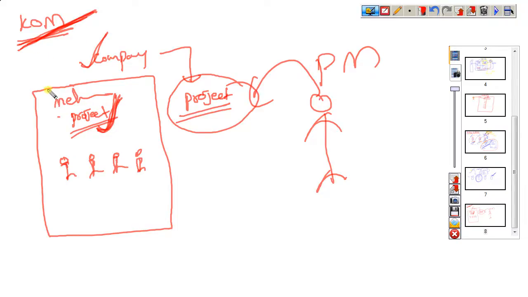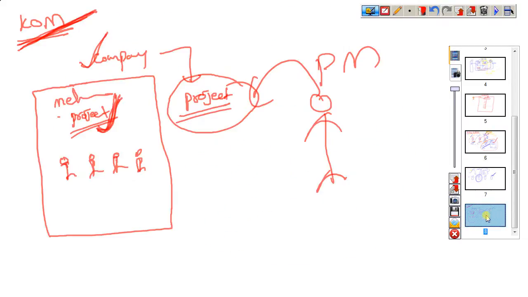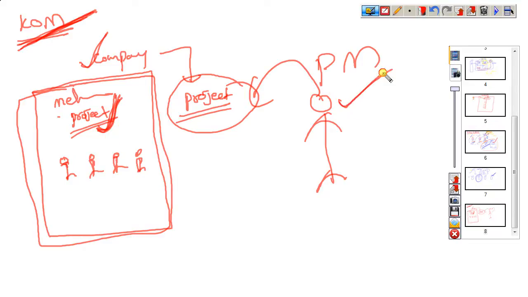So once again, what does the kick off meeting mean? Whenever one project is finalized to one company, that company's people conduct one meeting in the company immediately. In this meeting, they discuss the overview of the project and finalize one project manager also.